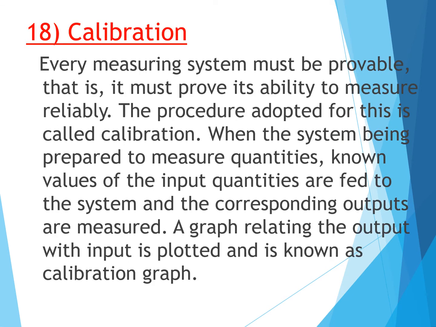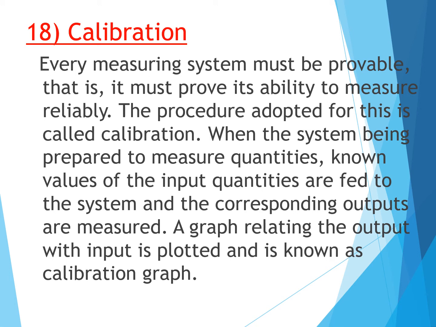Next, the word calibration. A very, very important word. Every measuring instrument must be provable. That is, it must prove its ability to measure reliably. The meaning is you should get the correct values every time, and for that, you have to prove that the instrument is correct. The process adopted for this is called calibration.